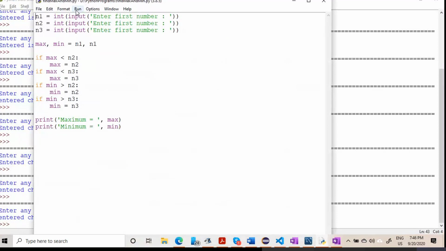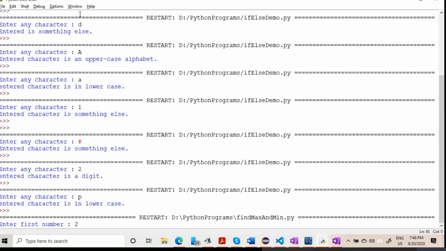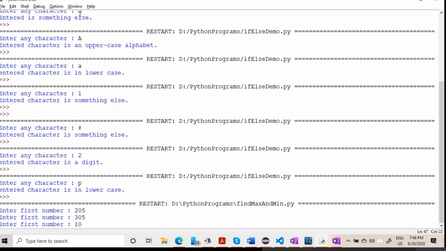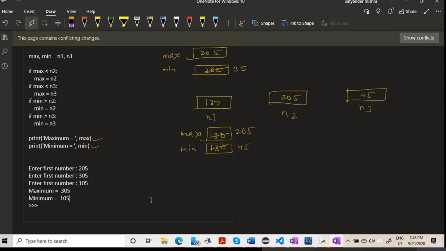So let me execute this code. First number 205, second number 305, and the third number 105. Now you can see that the maximum is 305 and the minimum is 105. So it is working fine. This is very simple code.